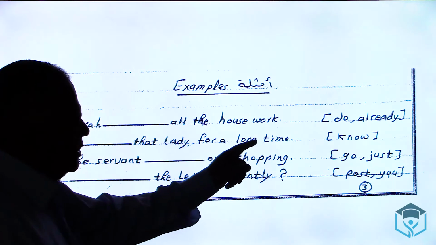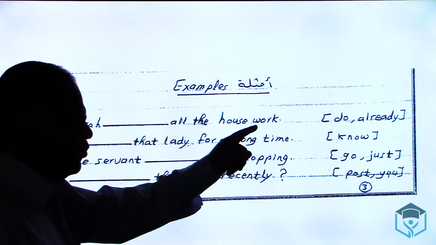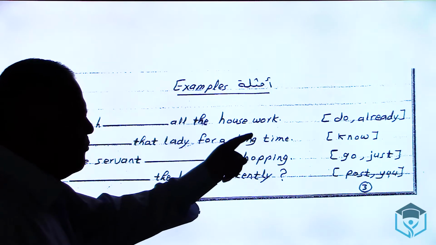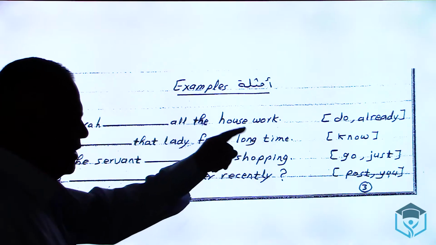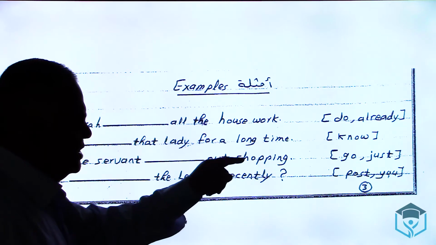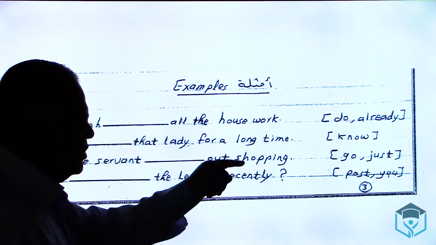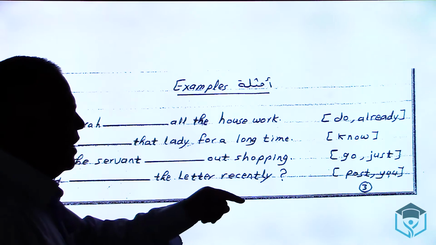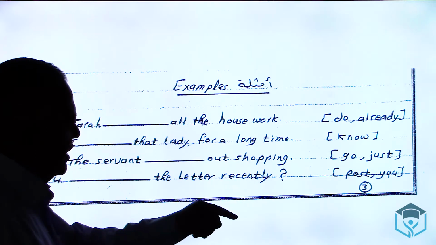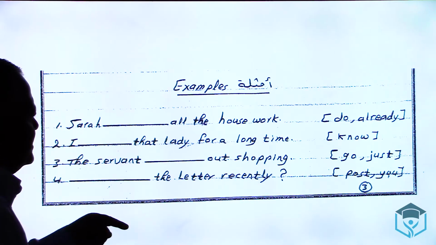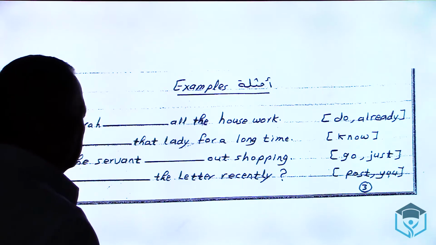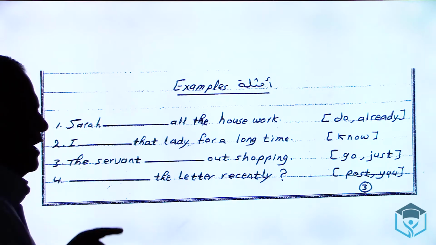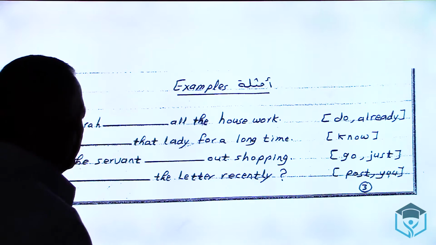By the way, the word already is one of the words that refer to the present perfect simple: just, since, already, lately, recently, so far, at last, only. These words mean present perfect simple. And how to form it, as I told you, has or have, verb 3.